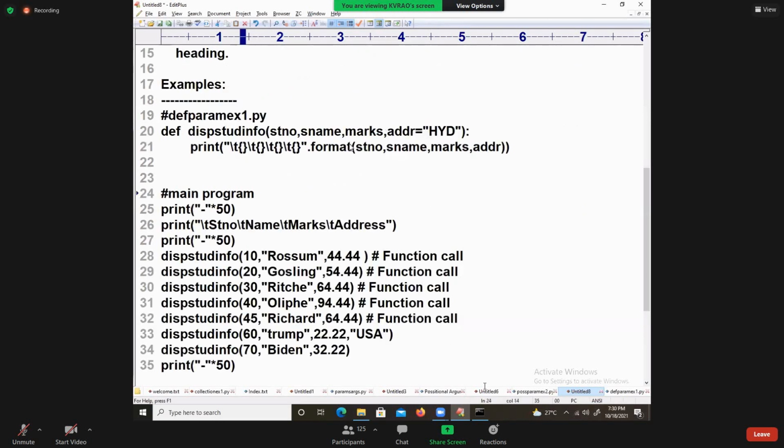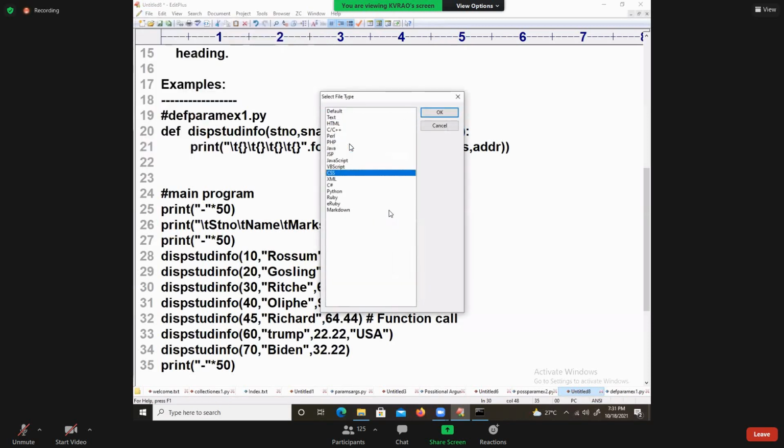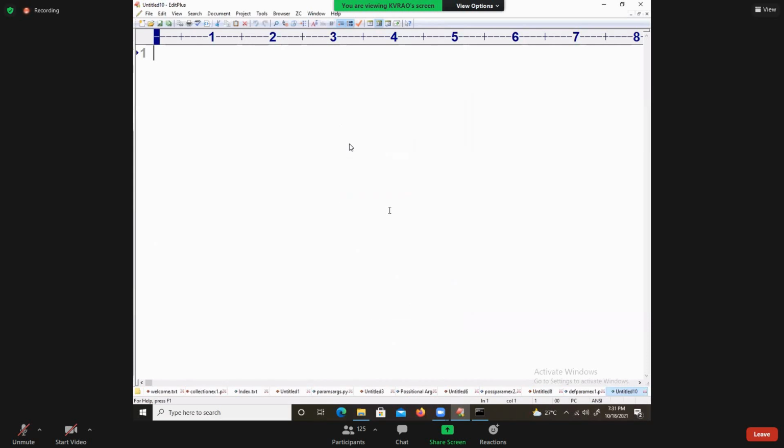One more example I want to talk about. Look quickly. I will take it like this: parameter example2.py. Look, my dear students, a simple example: display, or something like add op.